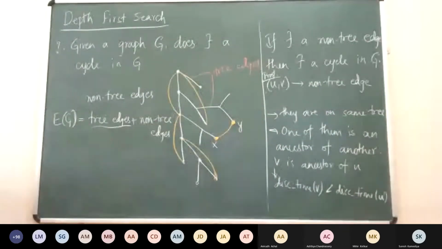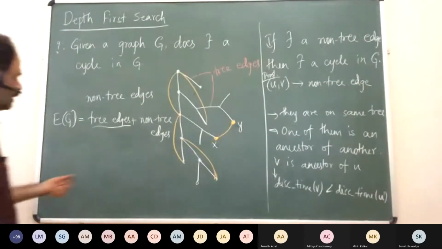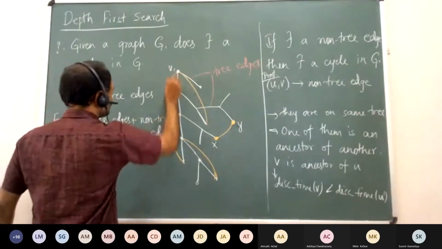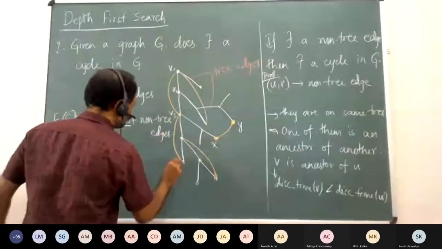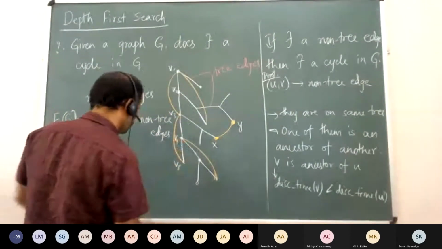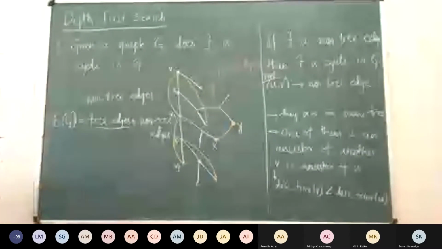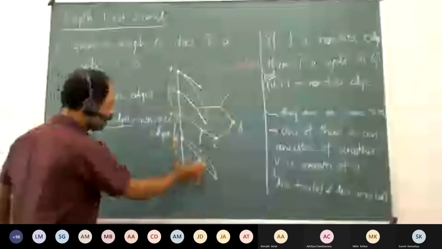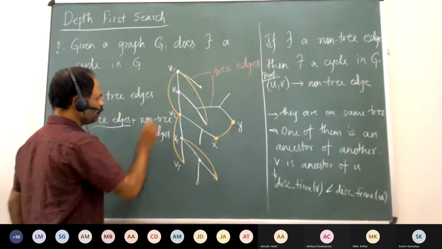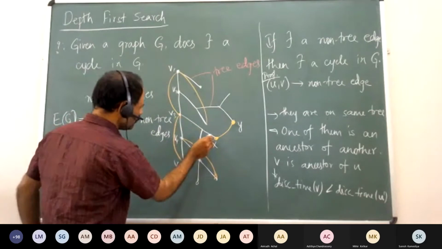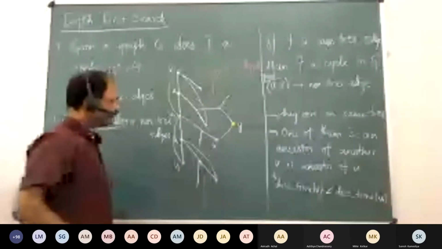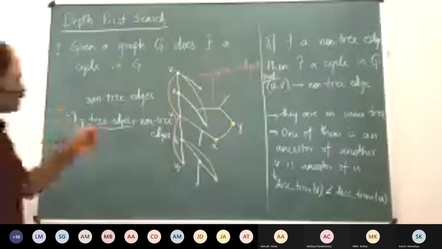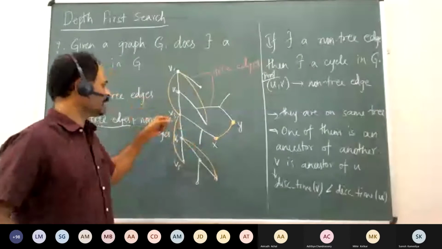Hello. Yeah, so what Aditya said is that we were going through this depth first search, right? So we went on, let's say, v1, v2, v3, v4, v5. Then at v5 we said there is nothing more you can explore because all the neighbors are already explored. Then we backtrack to v4, we explored all these vertices. Then we backtrack to v3, then we started exploring here and we came to x, right? Now why did we backtrack from x? We backtracked from x only because we didn't find any other unvisited neighbor.